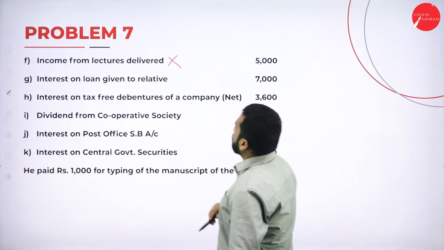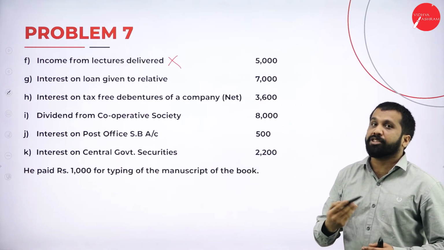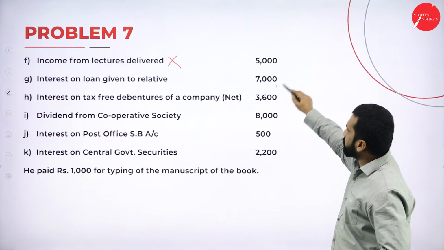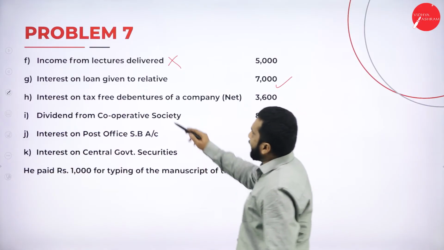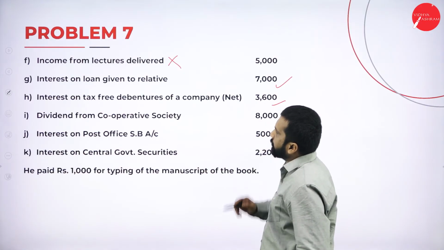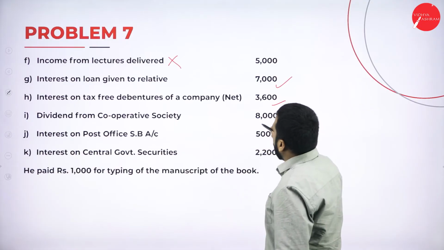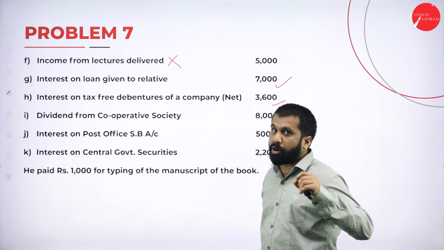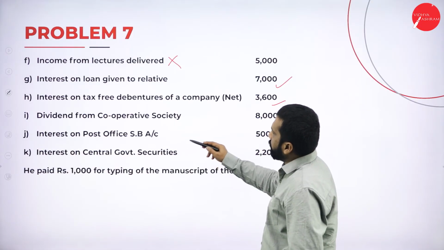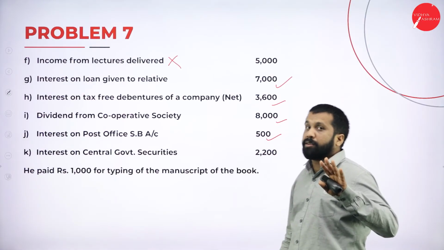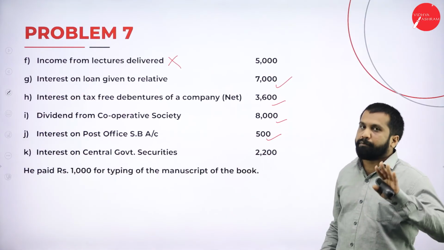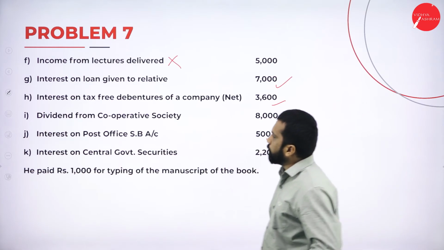Interest on loan given to relative. That is our extra income, other source. Interest on tax-free debenture. We'll come back there for that. Dividend from cooperative. Always taxable, cooperative. Remember. Interest on post office up to 3,500. But we have only 500. Nil. 0.